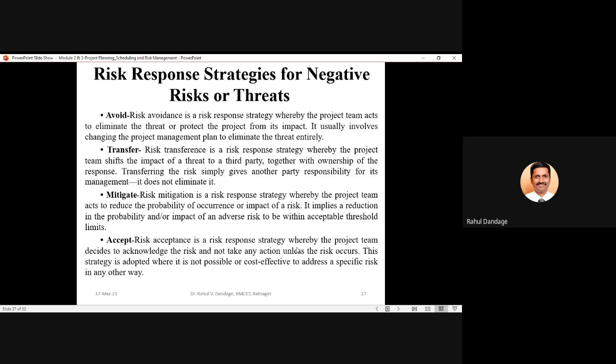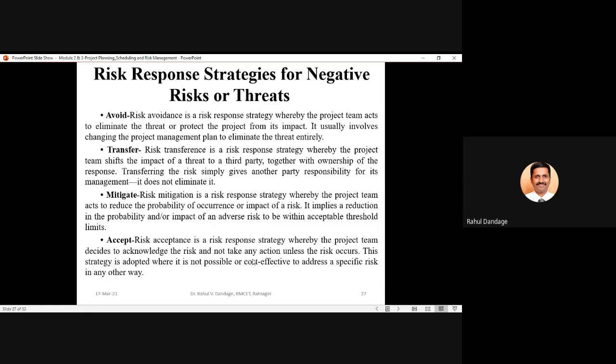Accept is a risk response strategy which nobody will think of at the first instant. Initially, we should think of avoiding it. If it cannot be avoided, whether we can transfer it. If we can't avoid, if we can't transfer, then we should try mitigating, lessening the effect of the risk if it occurs. And if we cannot avoid, cannot transfer, cannot reduce its effect, then finally there is no other option than to accept that particular risk.